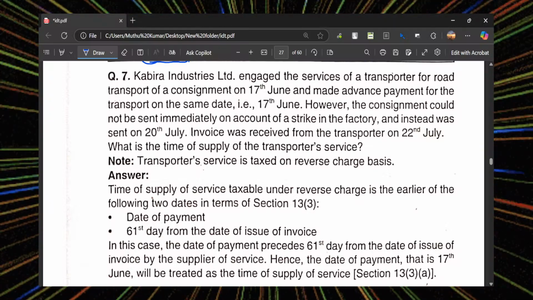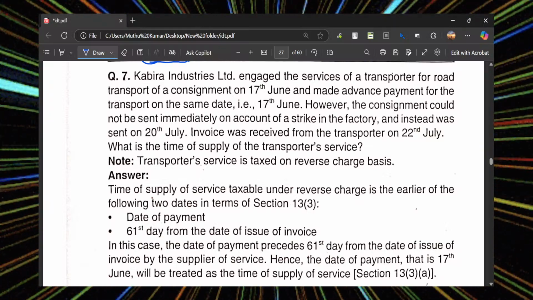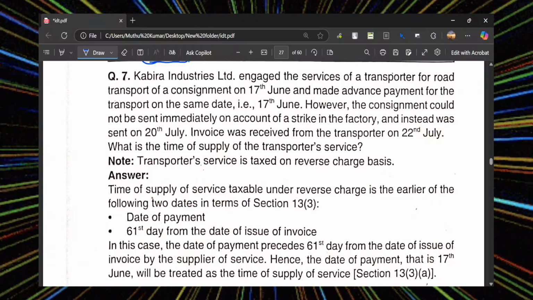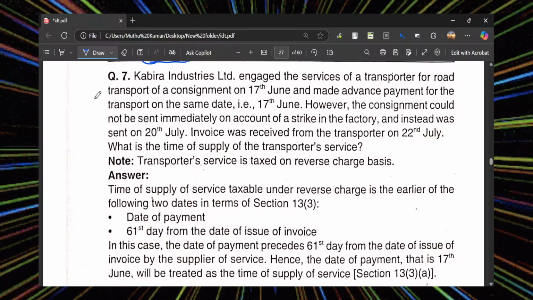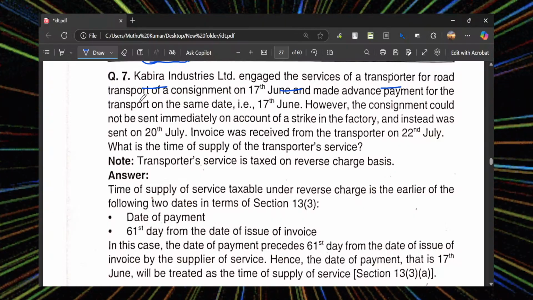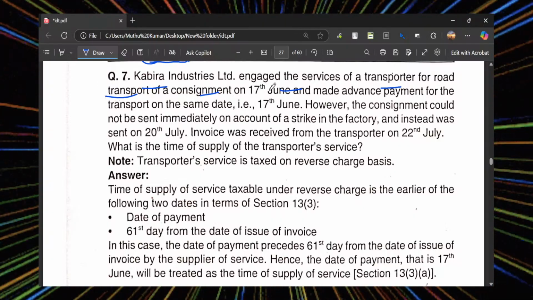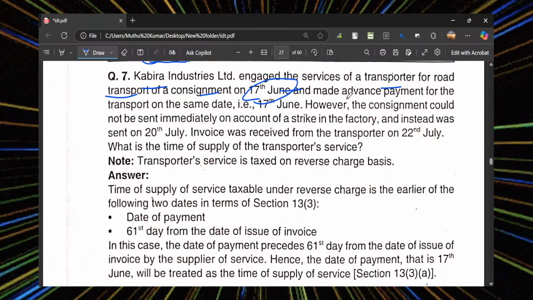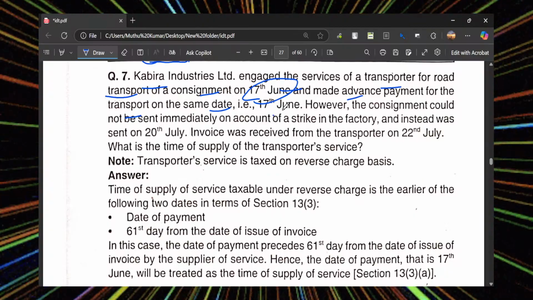The second case here is: Kabir Industries engaged in the service of transportation by road transport for a consignment on 17th June and made an advance payment for the transport on the same day. So they made the advance payment.